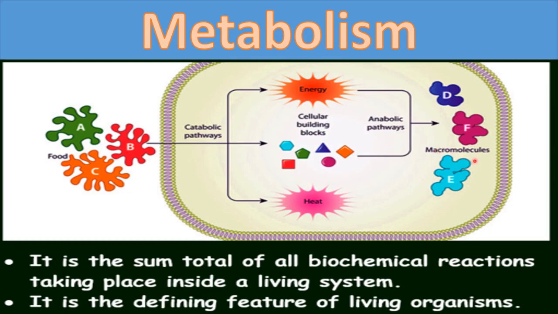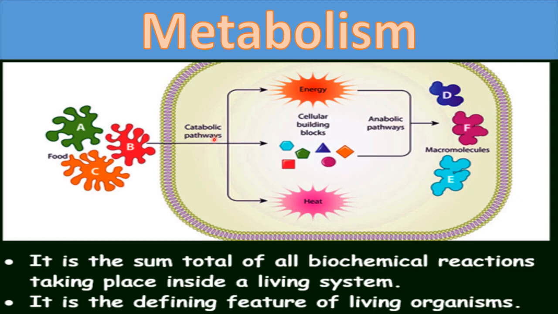Okay, you can say macromolecules are formed here due to anabolic reaction. So if any substance is broken down, that reaction is called a catabolic reaction, and the formation of any substance is called an anabolic reaction or anabolism, you can say. And the sum total of all these anabolic pathways and the catabolic pathways is called metabolism, right?